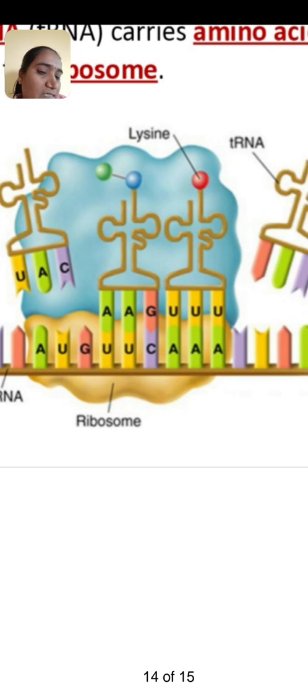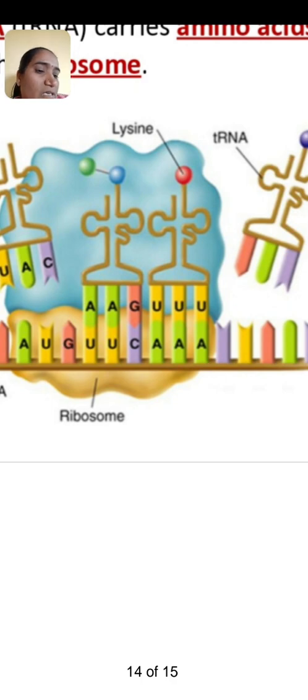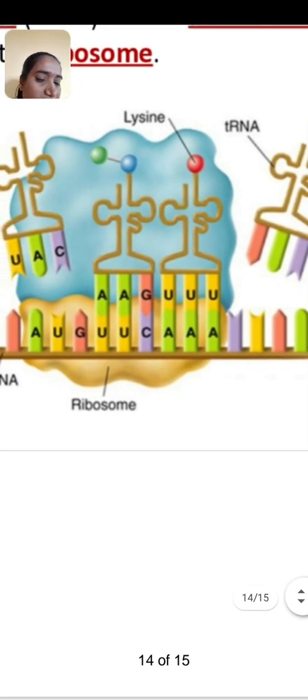Then as the amino acids join with each other, they form an elongated polypeptide chain. During this process, translocation of the ribosome takes place. The tRNA at the A site carrying a peptide moves to the P site.